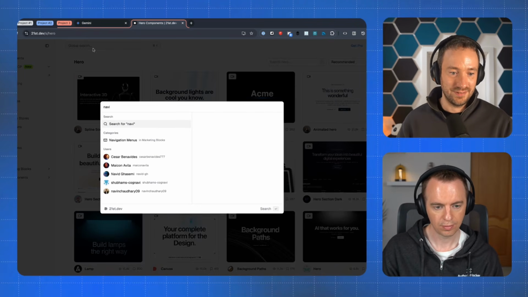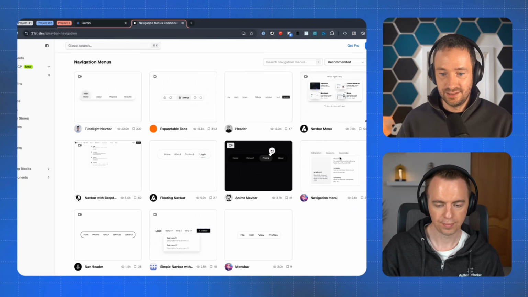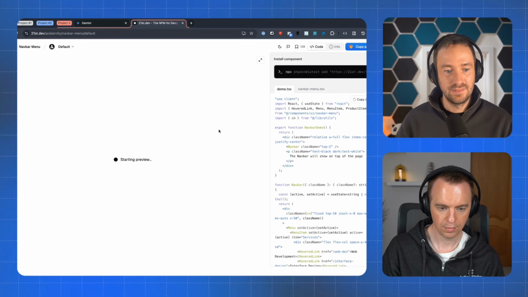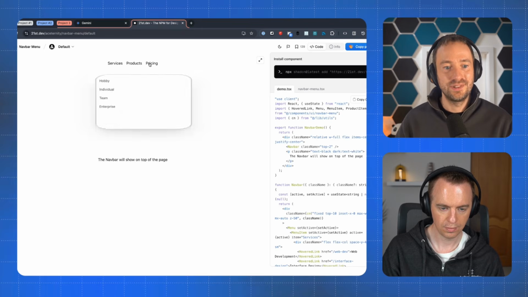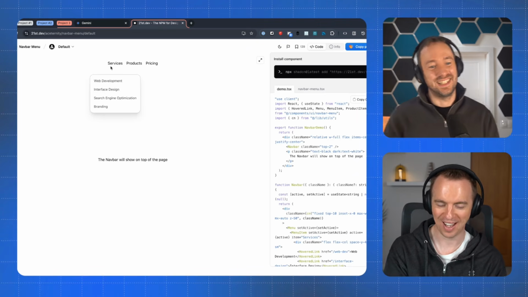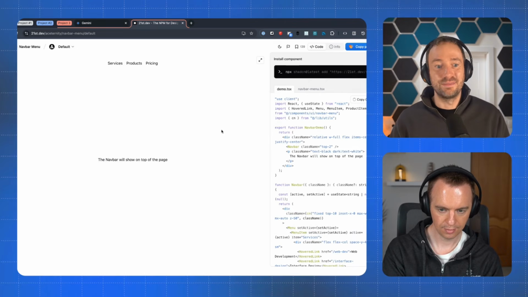So I can be like navigation menus. And let's say like, yeah, even something like this one, for example. Like you have all these beautiful windows that pop, etc. This looks so much better than the WordPress site. Super smooth the way those menus open. And I can just copy the prompt and then put it wherever I want, and it will build something quite similar. I've tested it; works quite well.